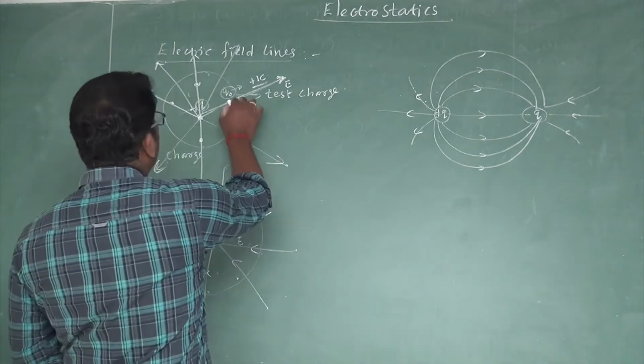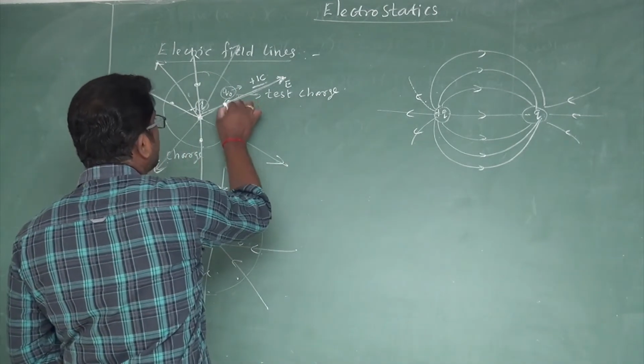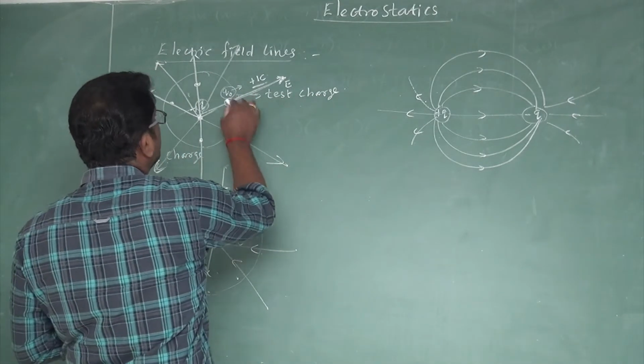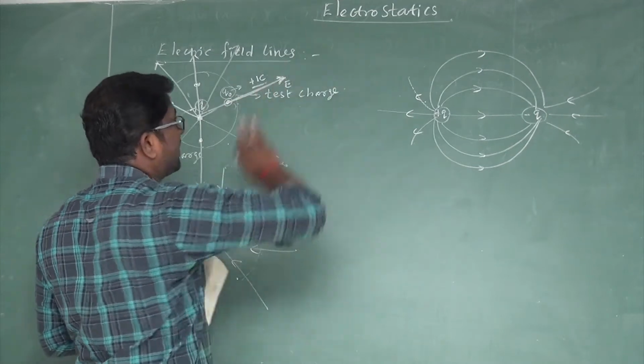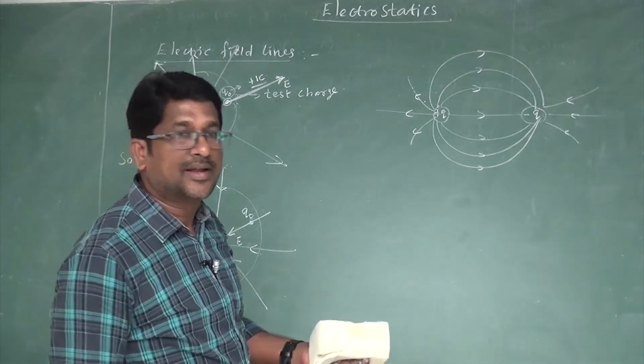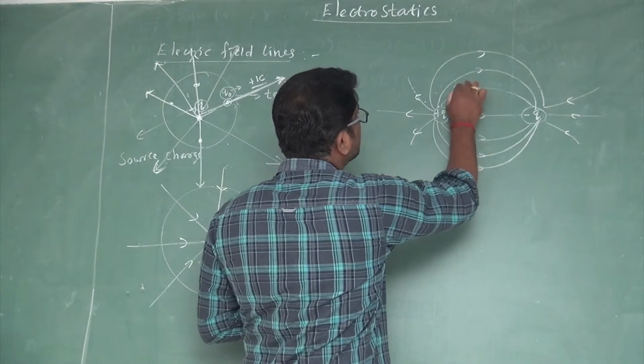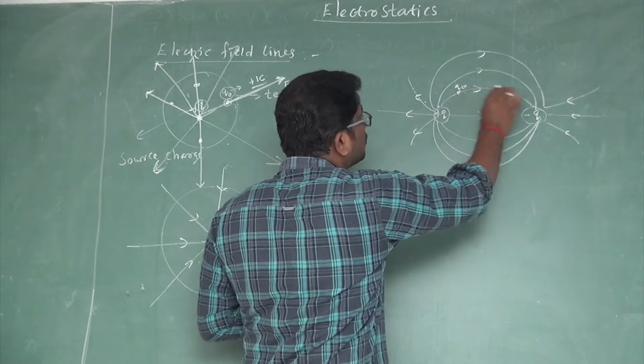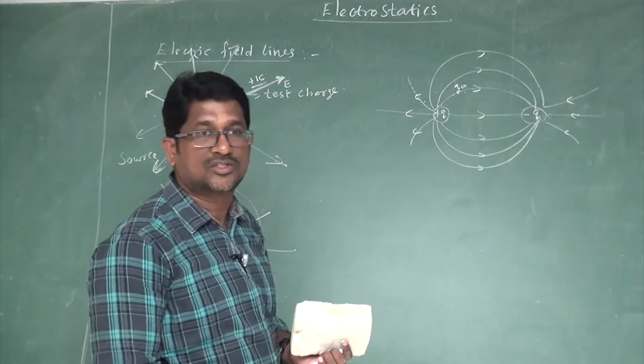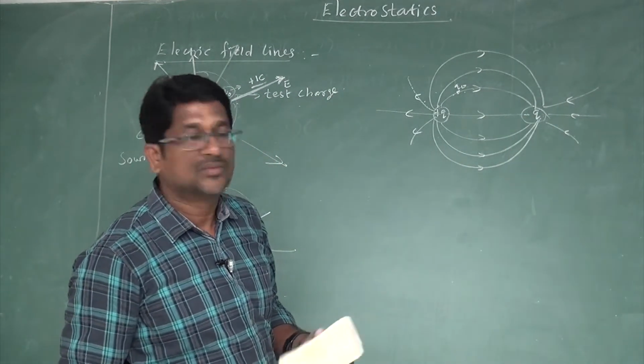Suppose the unit positive charge, that is a test charge, is placed in this line, it moves along the straight line. Right? Suppose the same test charge is placed here, the test charge moves along the curved line. Right?